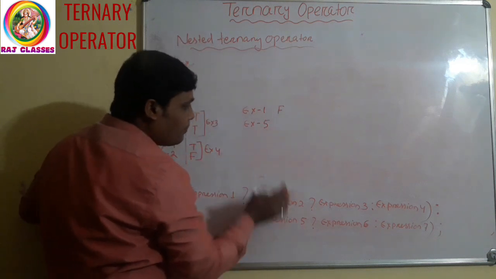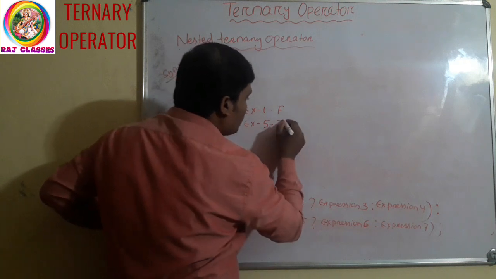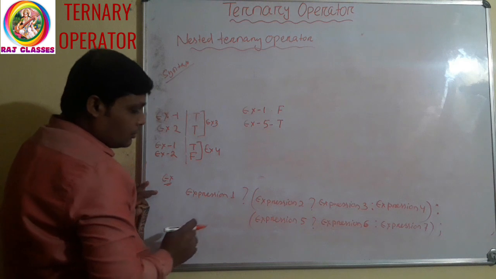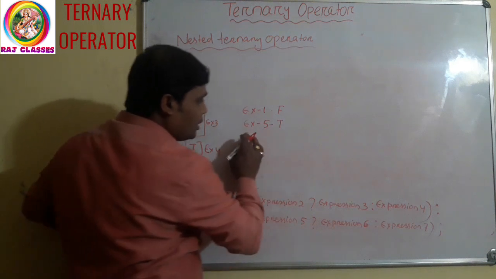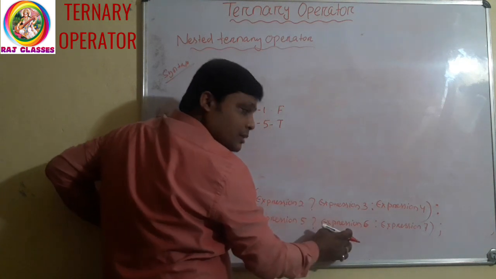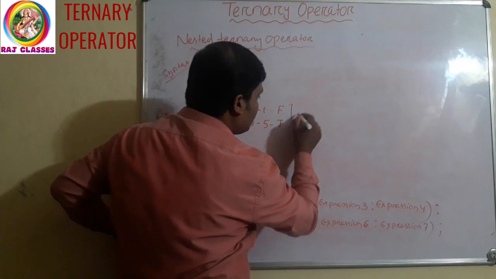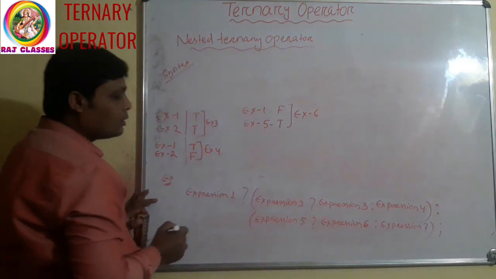If this expression 5 is true, this is false, it will go to this part. If expression 5 is true, it will execute what? Expression 6. So expression 6 will execute. Clear?